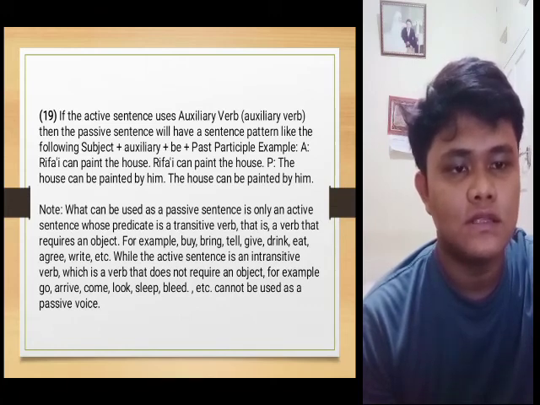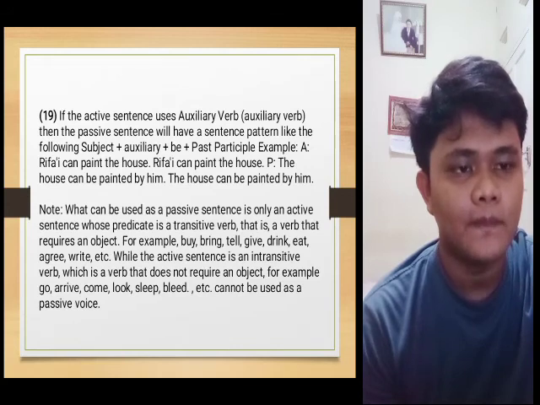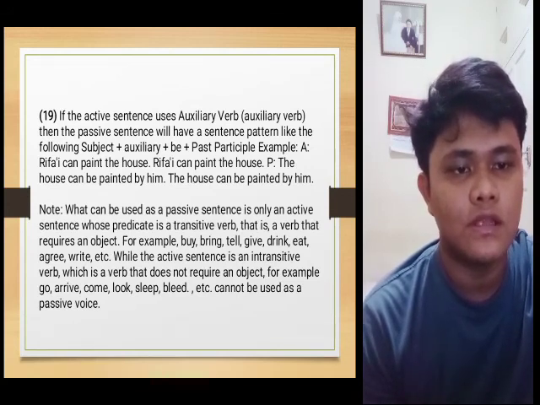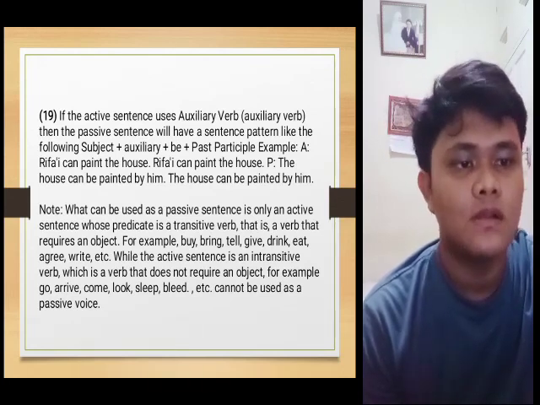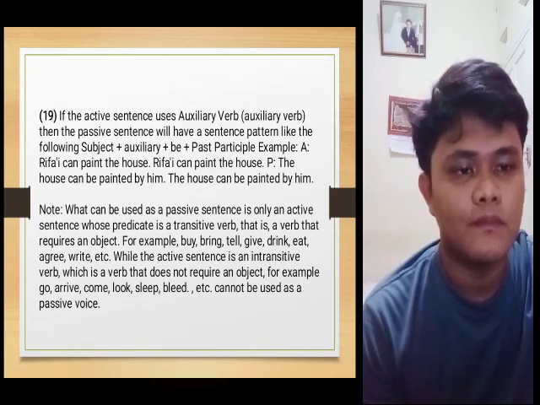Active sentences with an intransitive verb, which is a verb that does not require an object, for example go, arrive, come, look, sleep, breathe, cannot be used as passive voice.